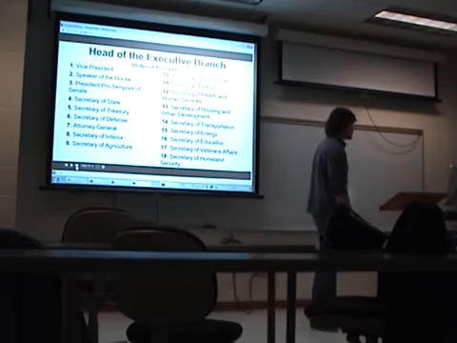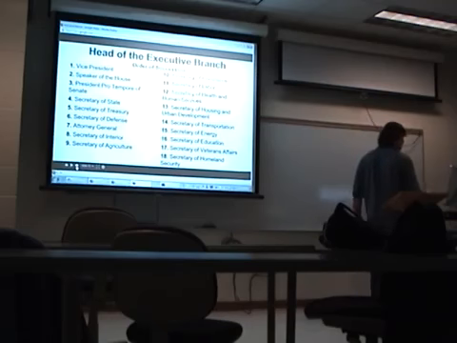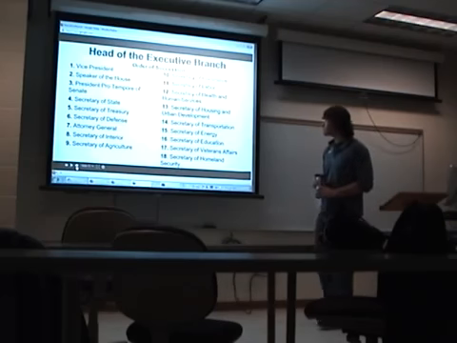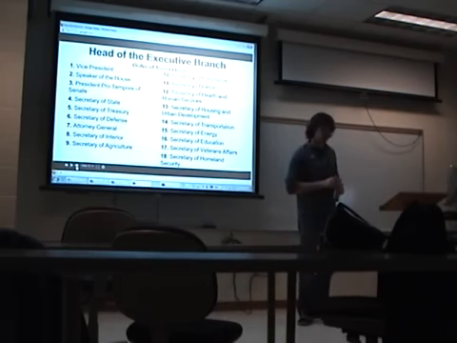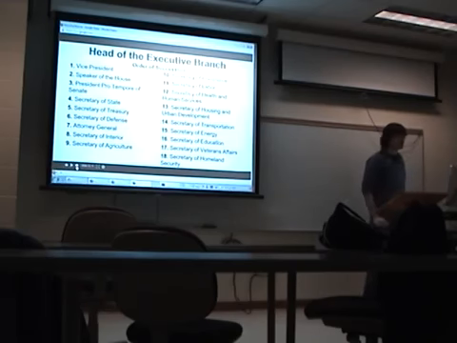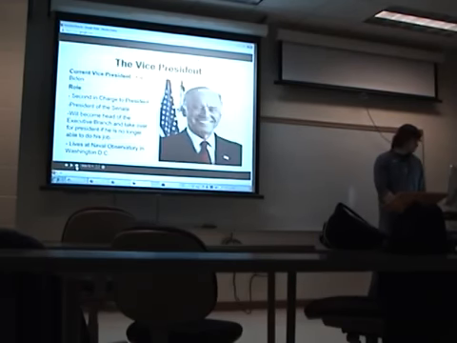Hopefully, we never have to get down to the Secretary of Homeland Security becoming the head of the executive branch. If that happens, I've got a feeling we're in some sort of trouble. But it's all laid out there, and that's the order of succession if the president would be unable to serve, or if something would have happened to him where he can't serve.